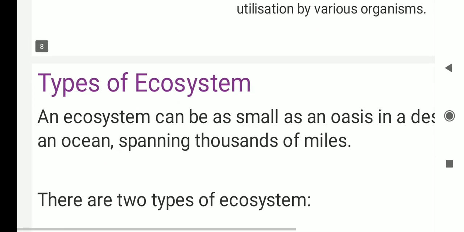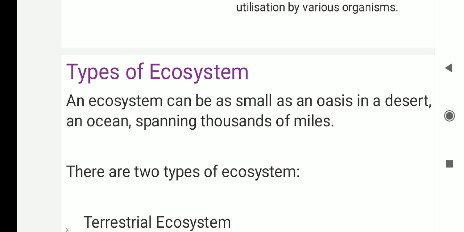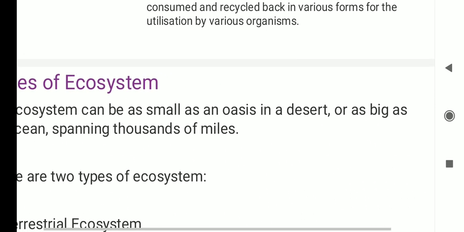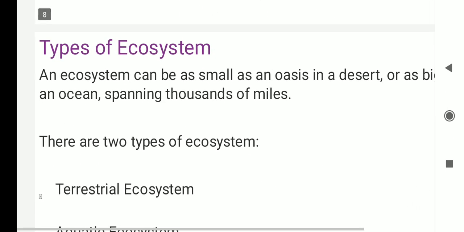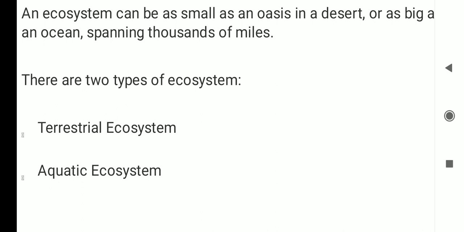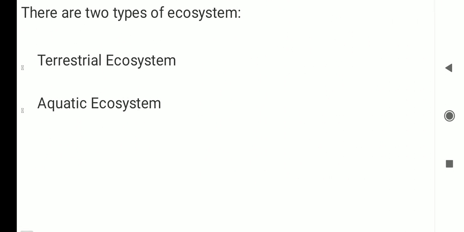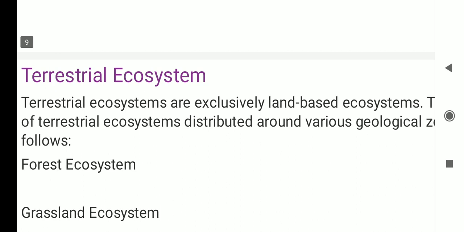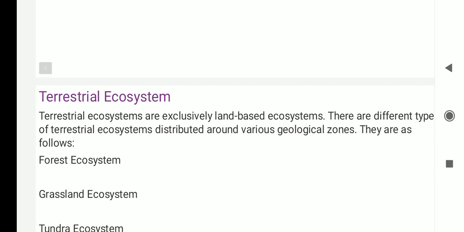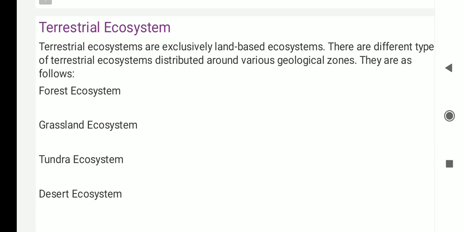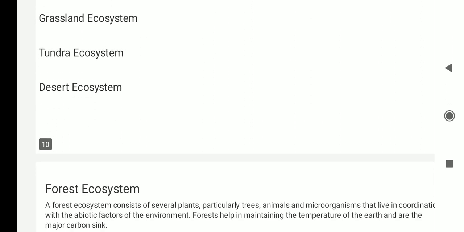organisms. Types of ecosystem. An ecosystem can be as small as an oasis in a desert or as big as an ocean, spanning thousands of miles. There are two types of ecosystem: terrestrial ecosystem and aquatic ecosystem. What is terrestrial ecosystem? Exclusively land-based ecosystems are terrestrial ecosystems. There are different types of terrestrial ecosystems like forest ecosystem, grassland ecosystem, tundra ecosystem, desert ecosystem, and so on.